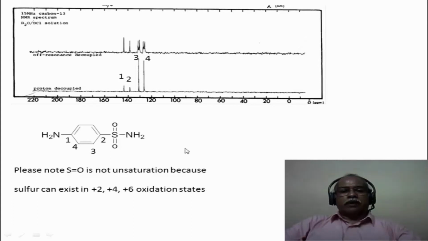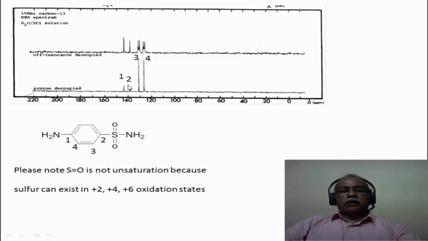The carbon 13 spectrum can be easily assigned. Carbon 1, this particular carbon, will have the highest delta value because of the electron withdrawing nature of the NH2. The nitrogen, which is electronegative, will deplete the electron density at the ipso carbon. However, at the ortho carbon, it will increase the electron density, so that comes at the lowest delta value. Finally, this ipso carbon comes around 140 or so.